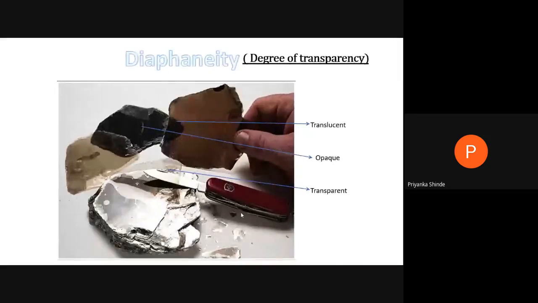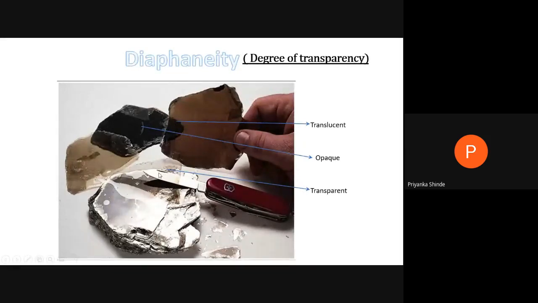Transparent here stands for this: you can see the knife clearly through the thin layer of the mineral below it, that is a mica. So it is clearly seen here. That is transparent.